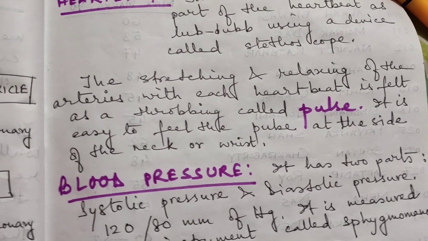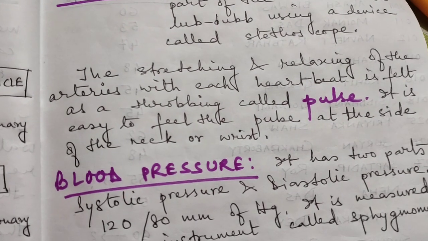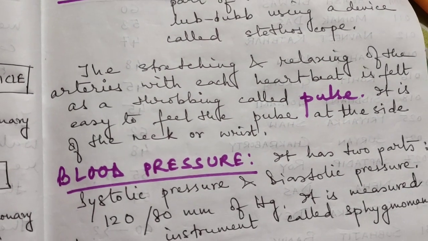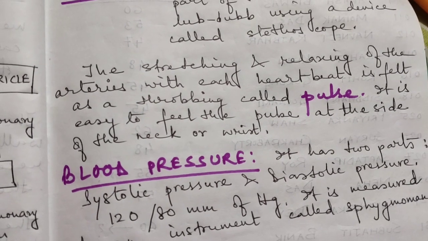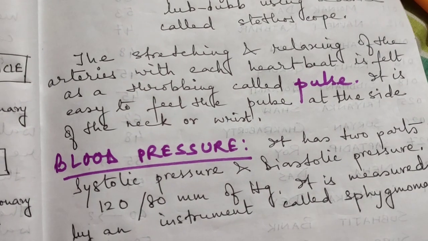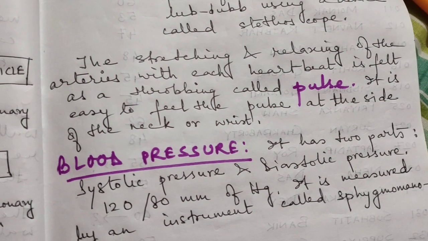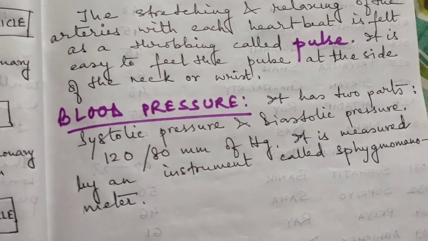The stretching and relaxing of the arteries with each heartbeat is felt as a throbbing, especially near our wrist. You know that is called pulse. It is the definition of pulse. It is easy to feel the pulse at the side of the neck or wrist.